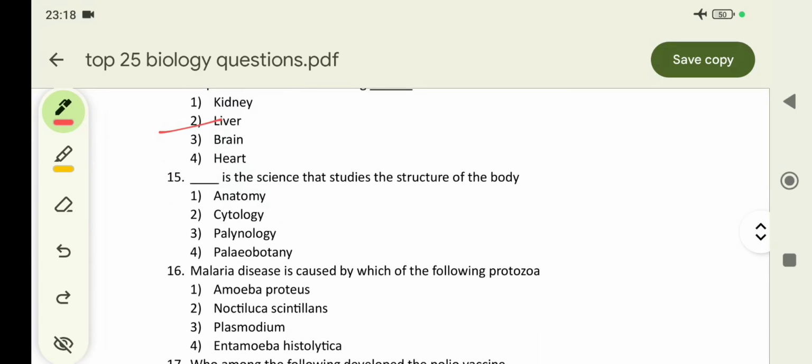Next, 15th question: dash is the science that studies the structure of the body. The scientific study of the structure of the body is anatomy.